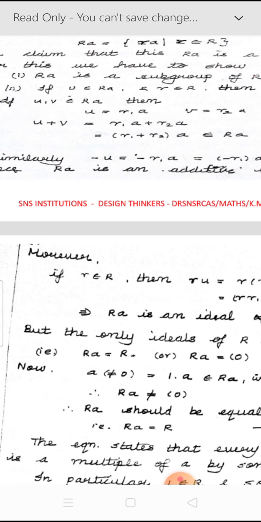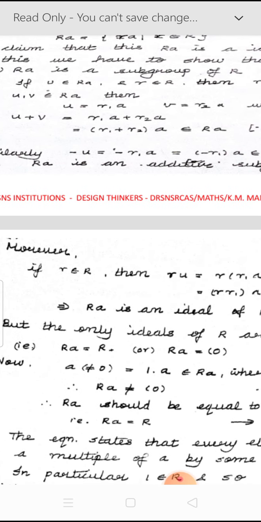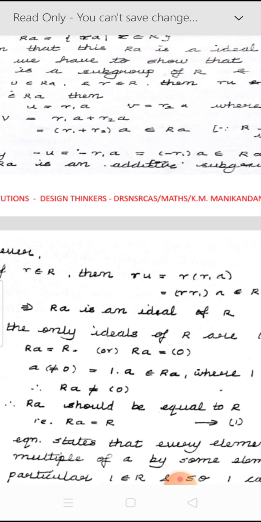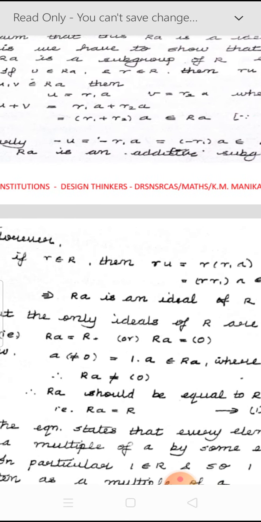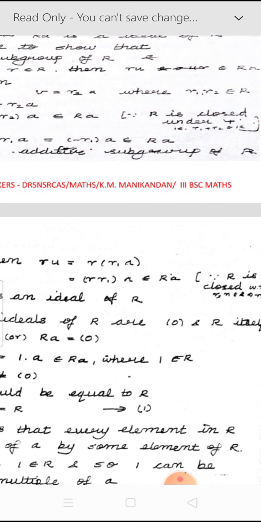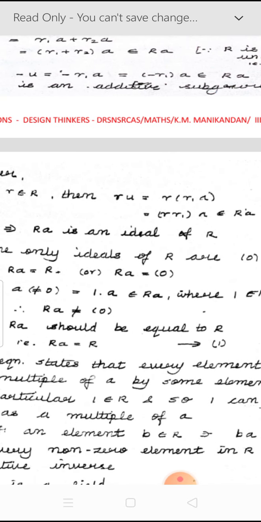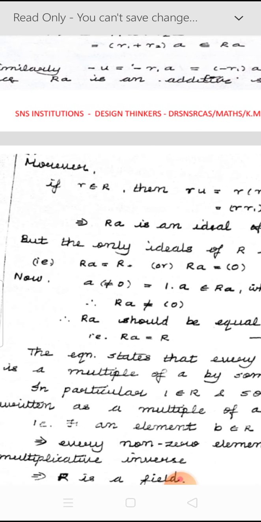And also for any element U belonging to capital RA, minus U also belongs to capital RA. That is, minus U is equal to minus R1 into A, which belongs to capital RA. So therefore we have shown that the set RA is closed and also it has an additive inverse. Therefore the set capital RA is an additive subgroup of capital R. The first part we have proved now.